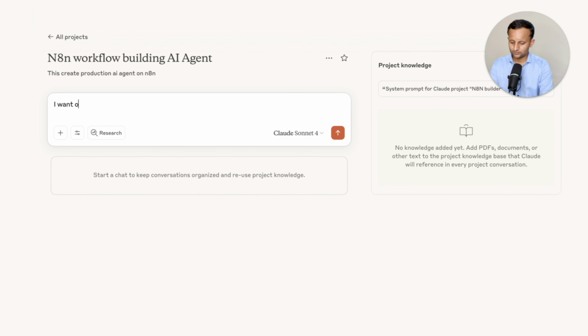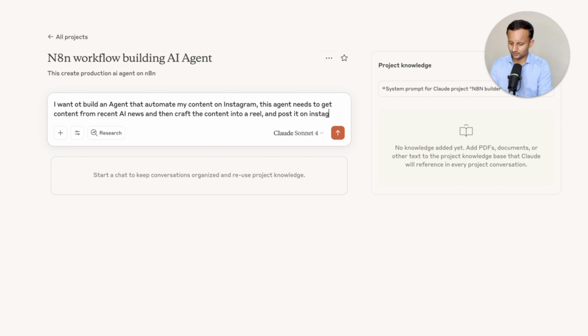I want to build an agent that automates my content on Instagram. This agent needs to get content from recent AI news and then craft the content into a reel and post it on Instagram.